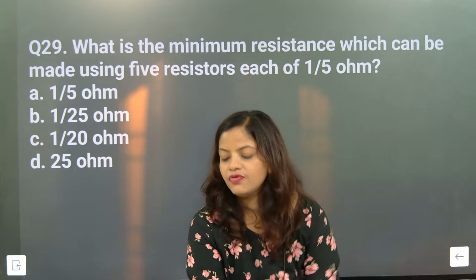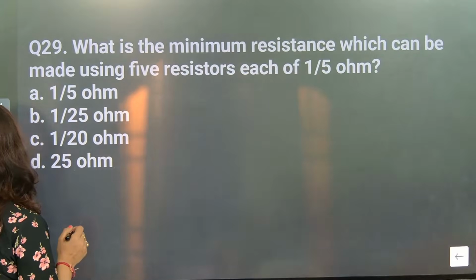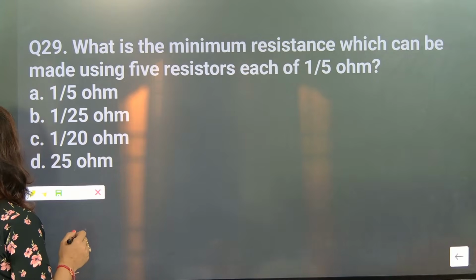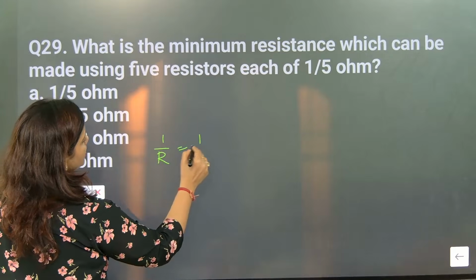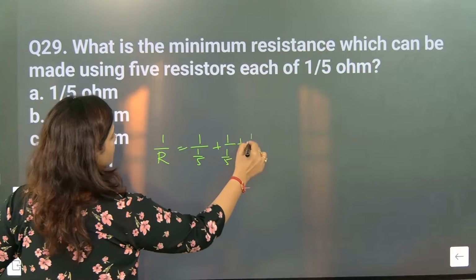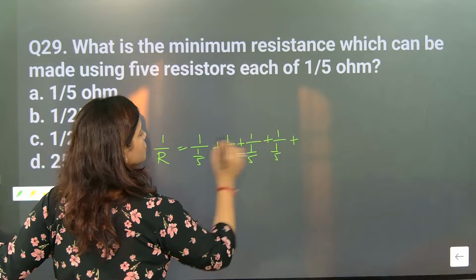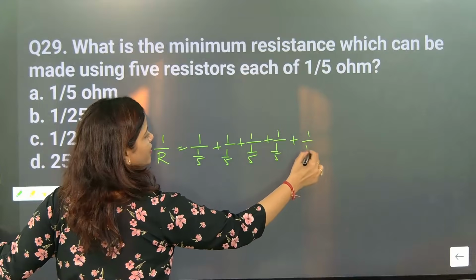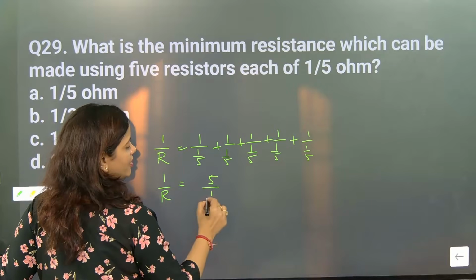How? Look here. For those who have not understood, I am solving it for them. See, minimum means connected in parallel. So 1/R is equal to 1/(1/5) plus 1/(1/5) plus 1/(1/5) plus 1/(1/5). So 1, 2, 3, 4, 1/(1/5).